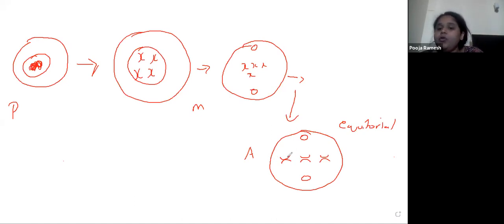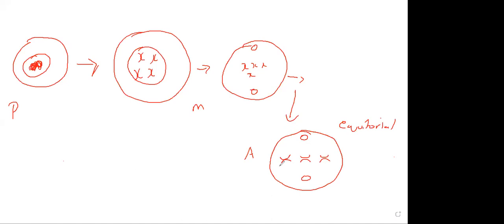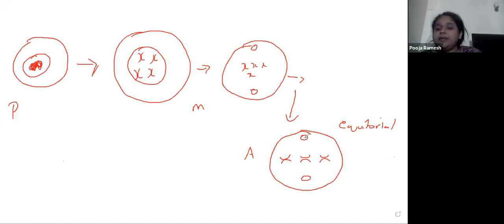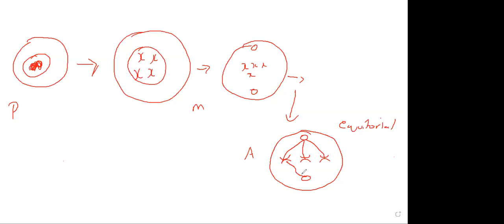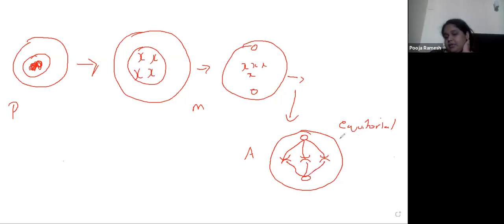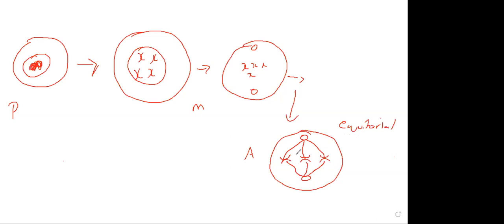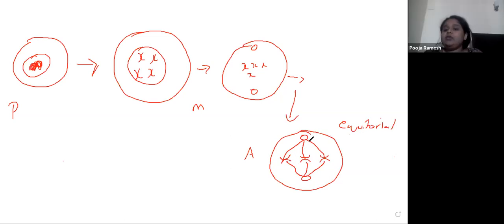Now, at the centromere there will be a disc-shaped structure called the kinetochore. You remember studying it in the cell. The centrosome will have spindle fibers, and the spindle fibers will join to the kinetochore of the chromosome.